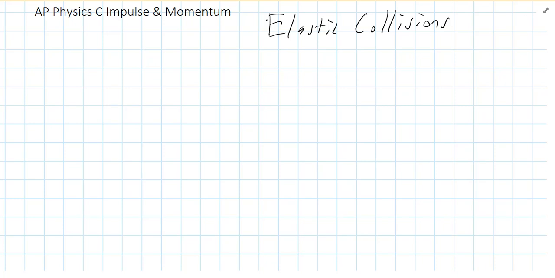Hey folks, we're going to talk about elastic collisions and do a problem with them. This is a quick summary of the three types of interactions that you might have. The first kind was explosions. For explosions, momentum was conserved. Momentum's always conserved if you make your system big enough. But kinetic energy was lost. I'm sorry, was gained. Kinetic energy was gained.